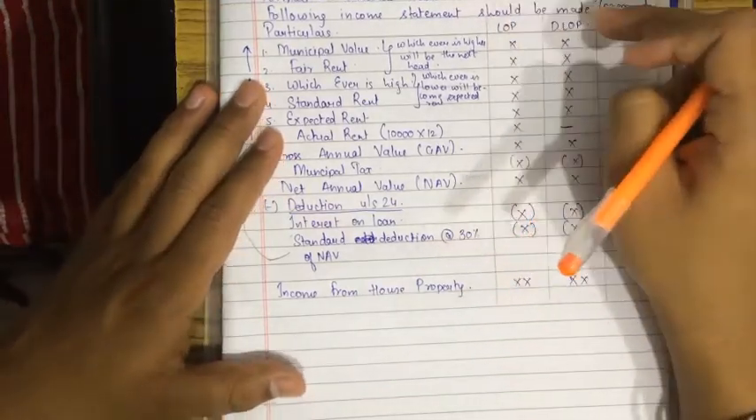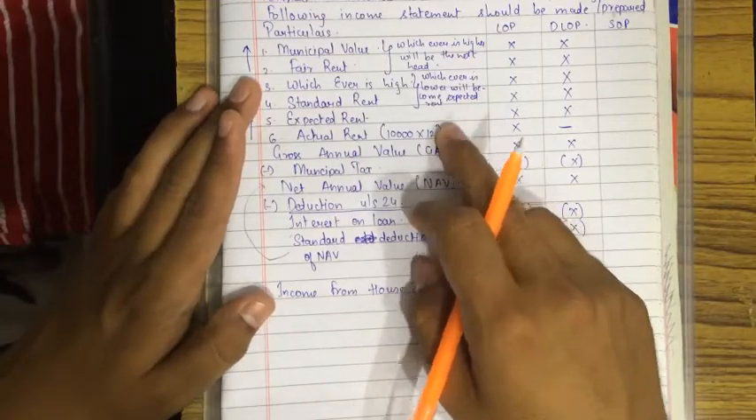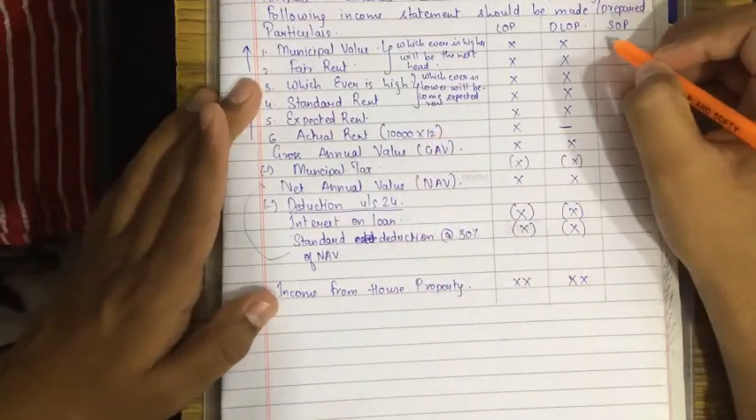It is very similar to LOP. Just in deemed let-out property, you don't have actual rent because you have not rented it actually. In SOP, there will be no column.